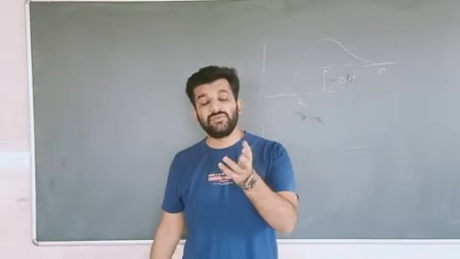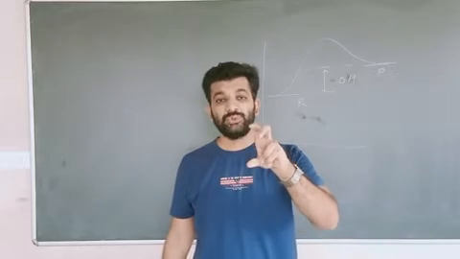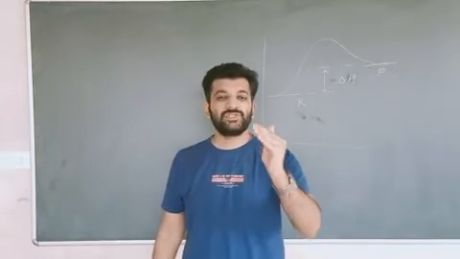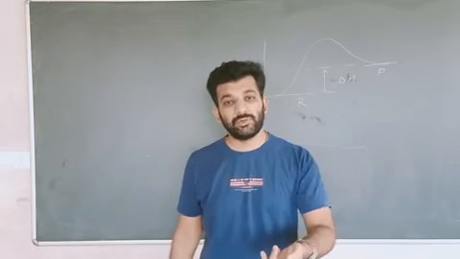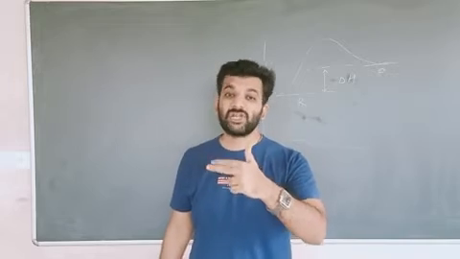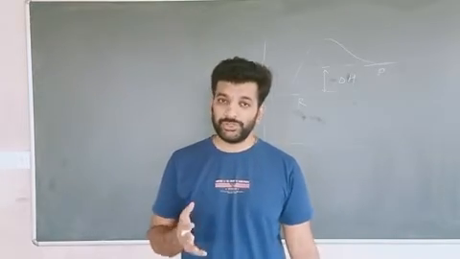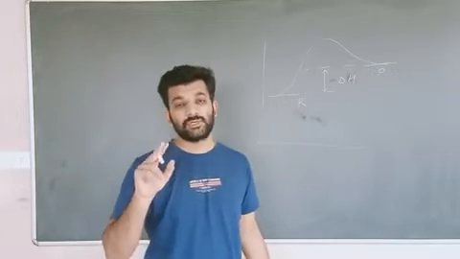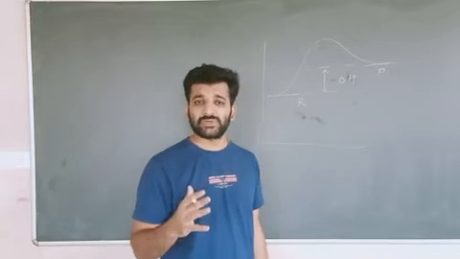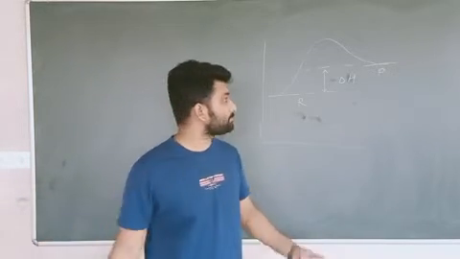The example I gave you of CuSO4 and KNO3, the heat related to that is known as enthalpy of dissolution, because both CuSO4 and KNO3 are dissolving in water. When they are dissolving, you are observing the change in temperature or change in heat. That is known as enthalpy of dissolution. In enthalpy of dissolution, there are two types: exothermic and endothermic dissolution. In this way, we are going to see different enthalpies in further videos.